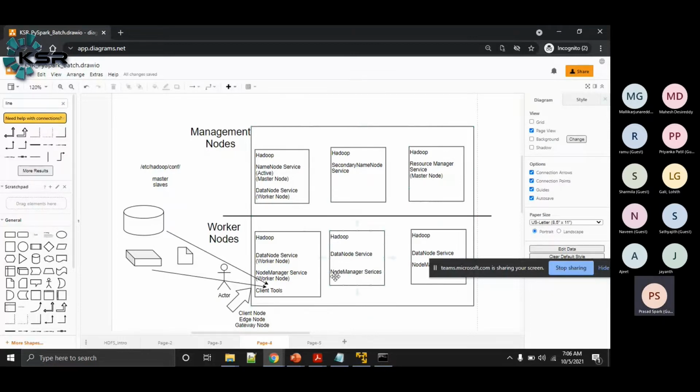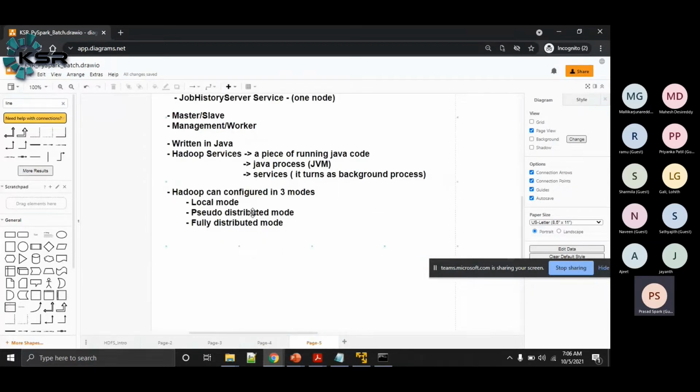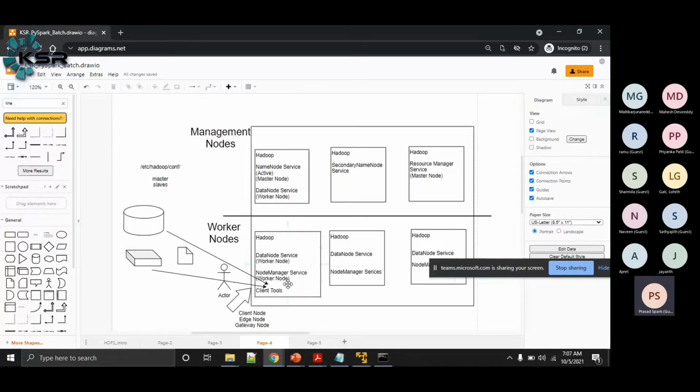Now, the pseudo distributed Hadoop cluster is the one we set up last time. Everything runs within the same node. You can consider a pseudo distributed cluster as a one node Hadoop cluster, where all the services, like name node, secondary name node, data node, resource manager, and node manager, run as different processes.